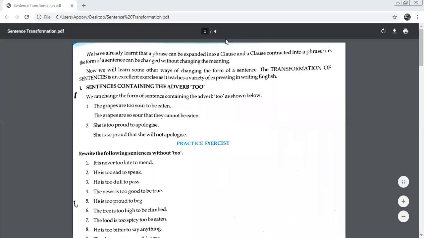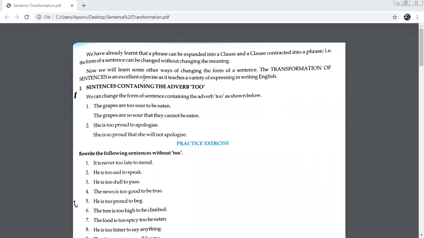So many are new admissions. Many of them maybe were not present for the class. So one by one, I'll be taking up every chapter with you, so that if you missed out on something, you can practice with me. We are starting with transformation of sentences, beta. Understand now. What we are going to do is learn some ways of changing the form of a sentence. The transformation of sentences is an exercise.